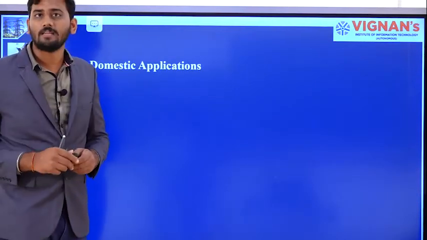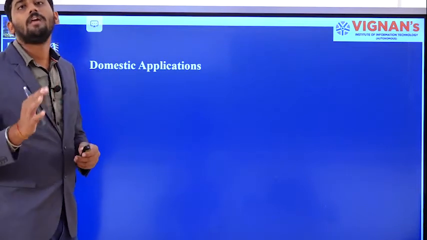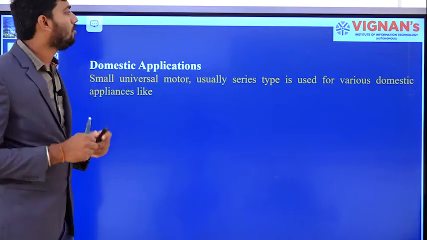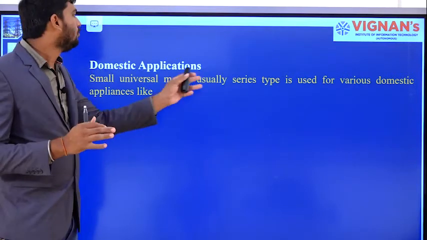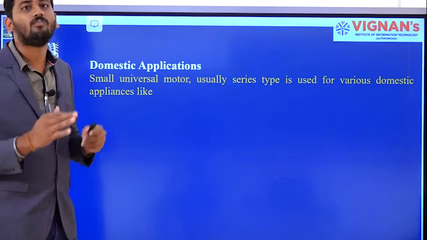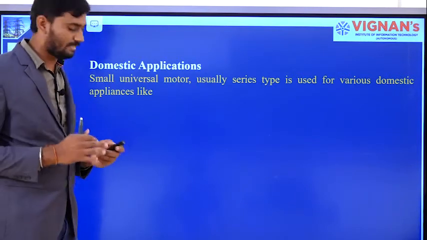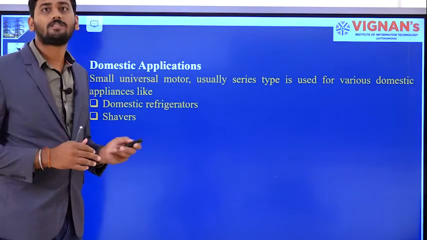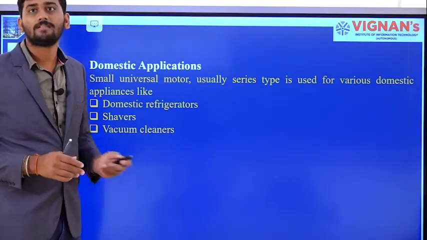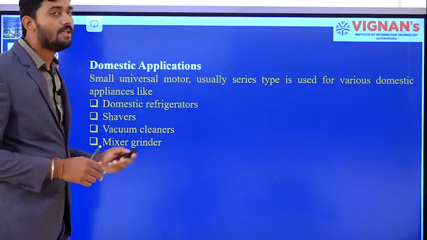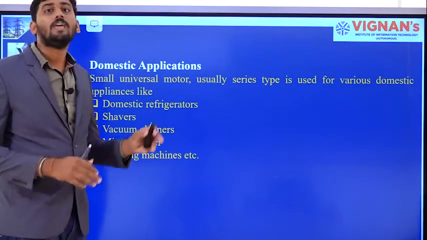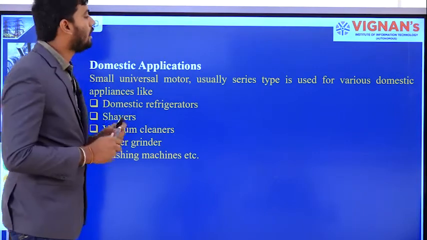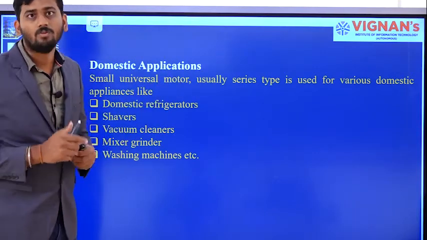The first one is domestic application. In the case of domestic applications, a small universal motor, which is usually series type, is used for various domestic appliances like domestic refrigerators, shavers, vacuum cleaners, mixer grinders, as well as washing machines. In all these applications, we use the small universal motor, usually of series type.